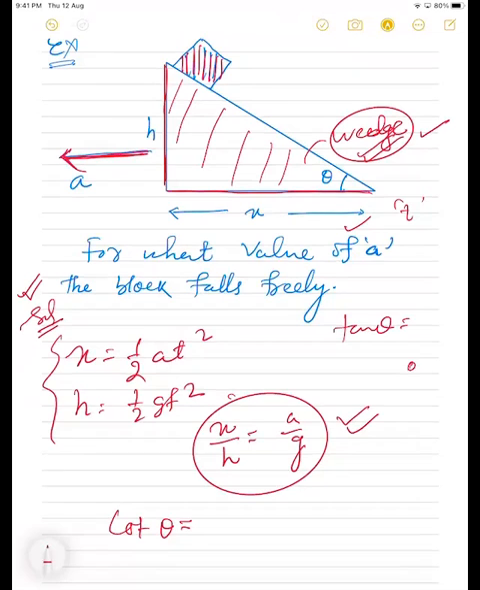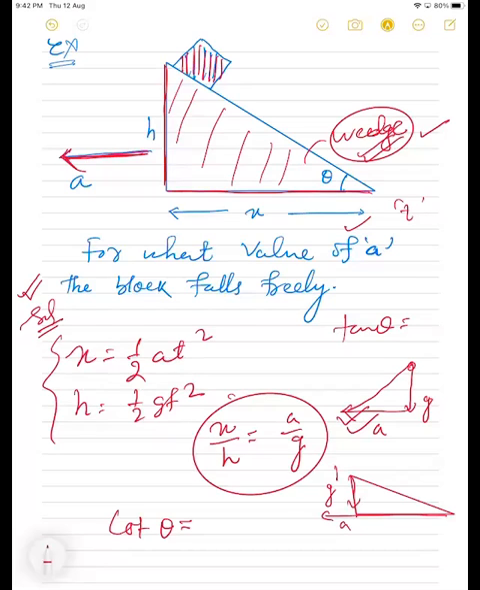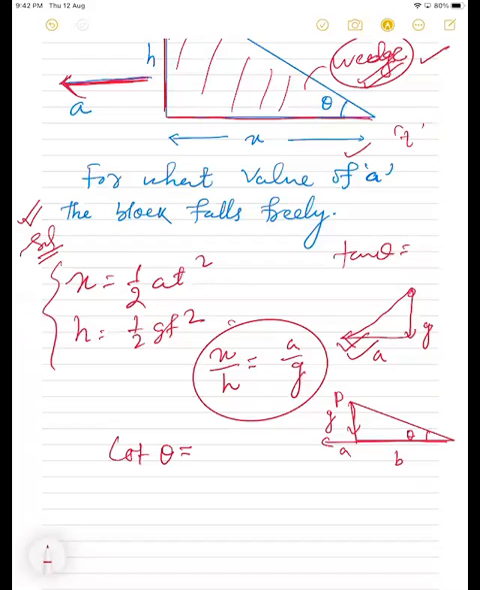See here, one acceleration is in this direction, acceleration due to gravity, and another acceleration is in this direction. This is A. If from this triangle I want to see, the acceleration in this direction is A, and this is g. If this is theta, this is perpendicular, this is base, then cot theta is equal to A by g. Or tan theta is equal to g by a, p by b.